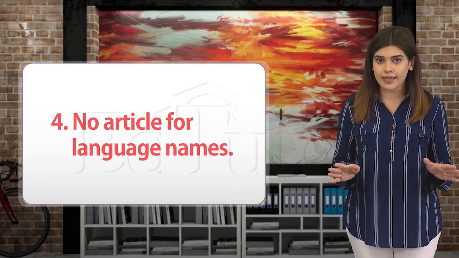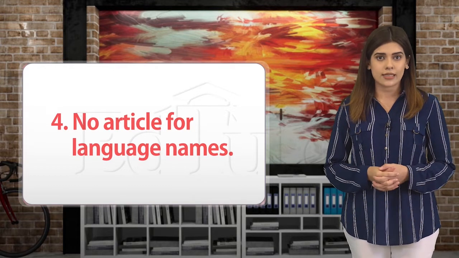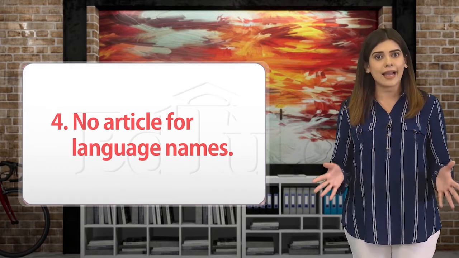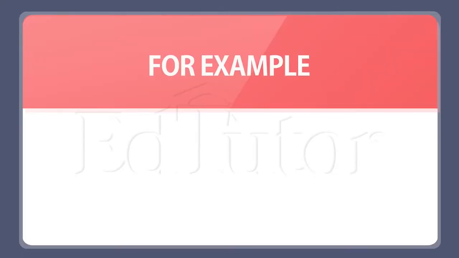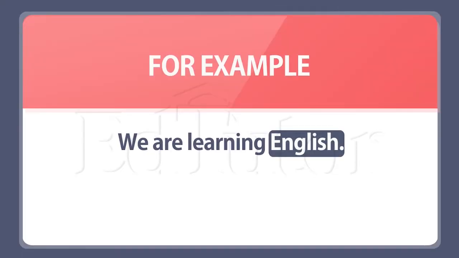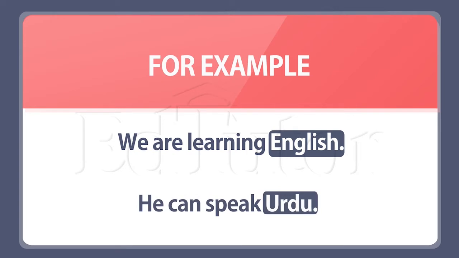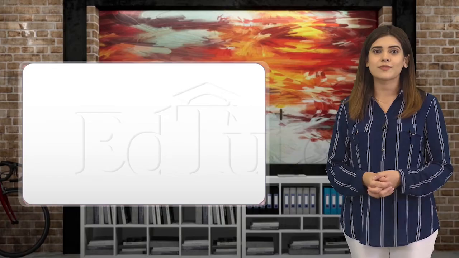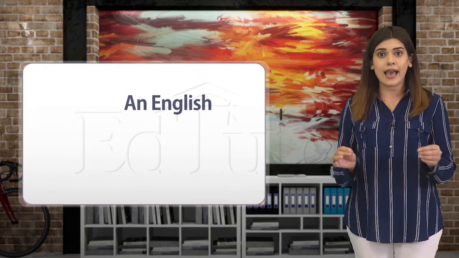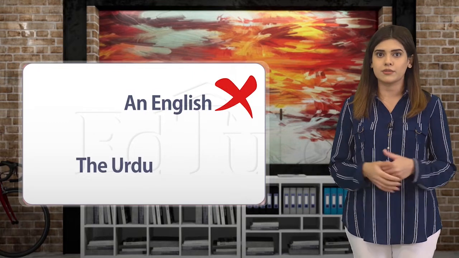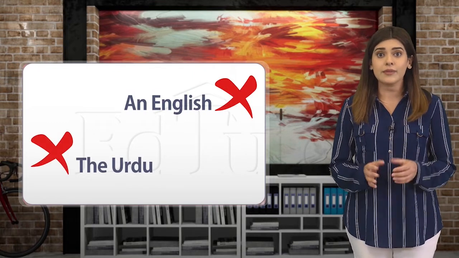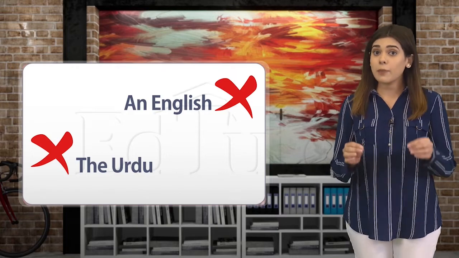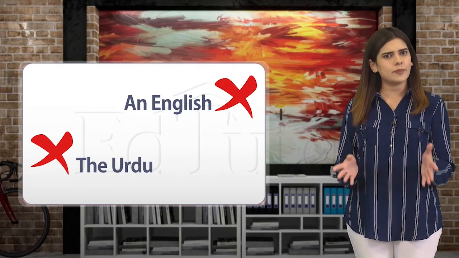Rule number 4 says, do not use article before the name of a language. For example, we are learning English. He can speak Urdu. We cannot write an English or the Urdu when we are referring to them as languages. But this does not always apply.